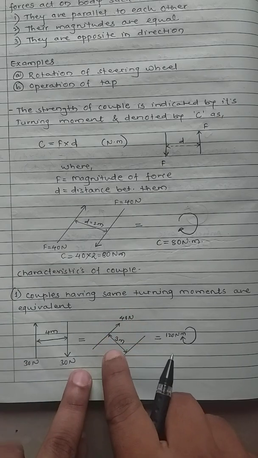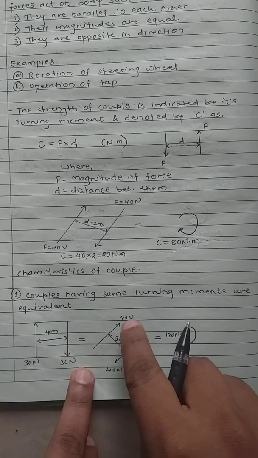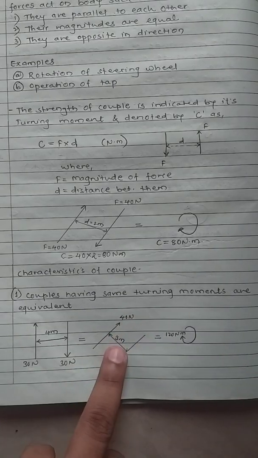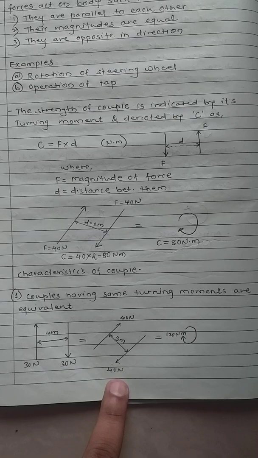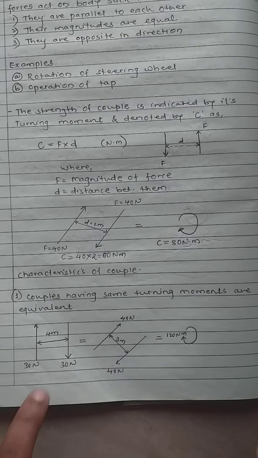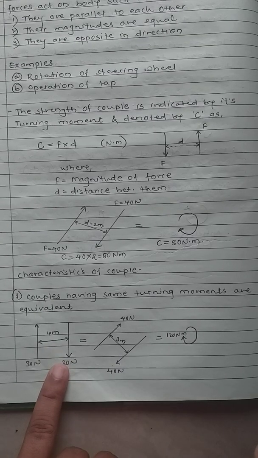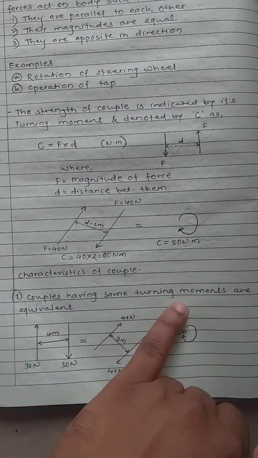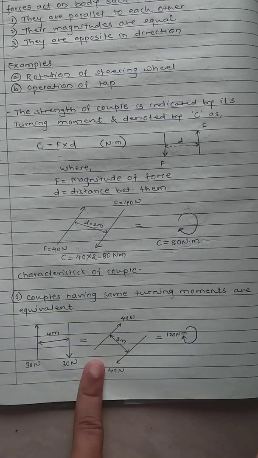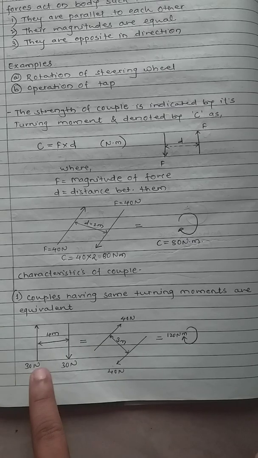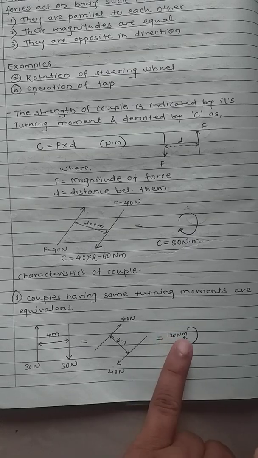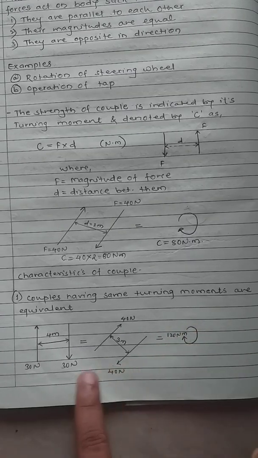Similarly, if I write 40 Newton and the distance between them is 3 meter, this will also be 120 Newton meter. So either you can represent the couple this way or this way. Couples having the same turning moments are equivalent. This is equivalent to this, and this is equivalent to this.